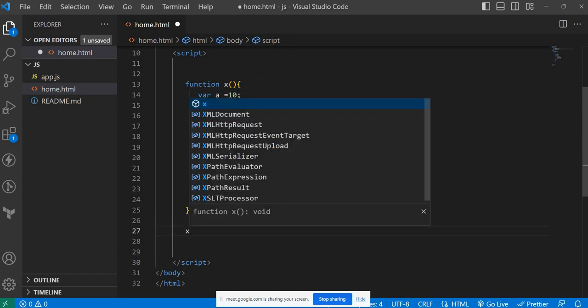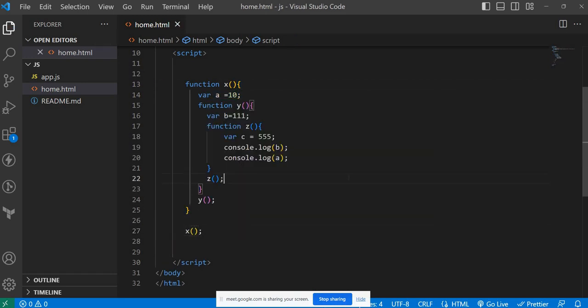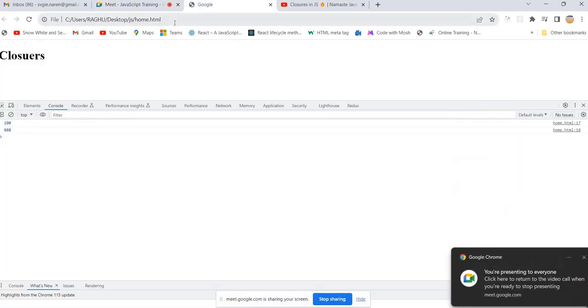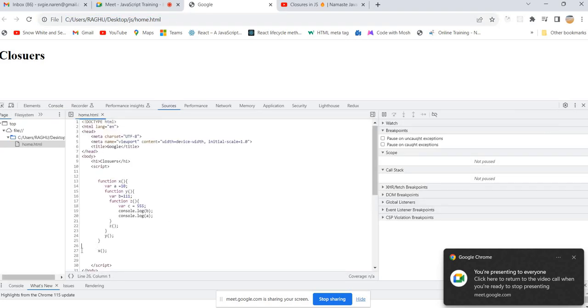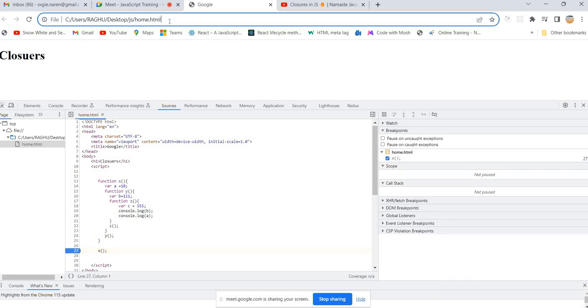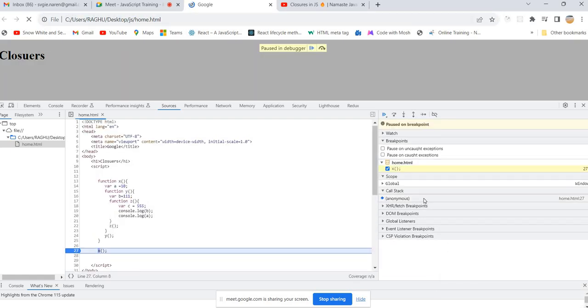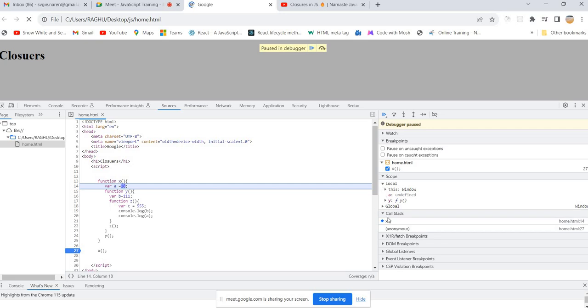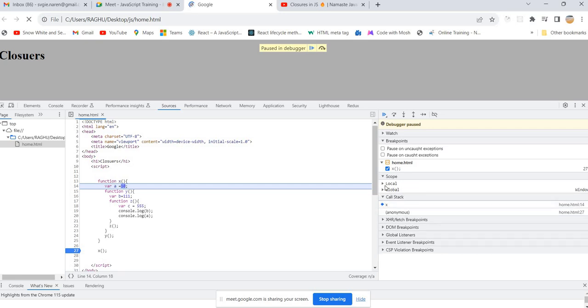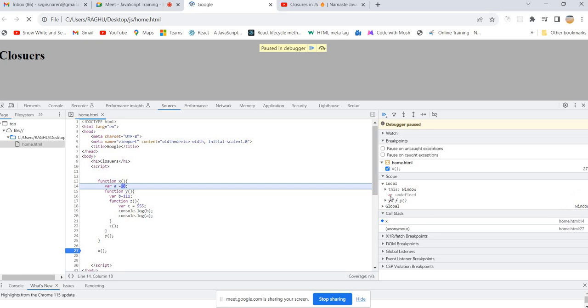So now if I invoke this function, observe carefully, some interesting things will happen in the browser. Just refresh, go to the sources, and put a breakpoint here. Right now we have only the global execution context. Whenever we invoke x, observe carefully. We have an execution context for x. What will be inside the local scope? Just a, that is undefined, and y, already a function definition.